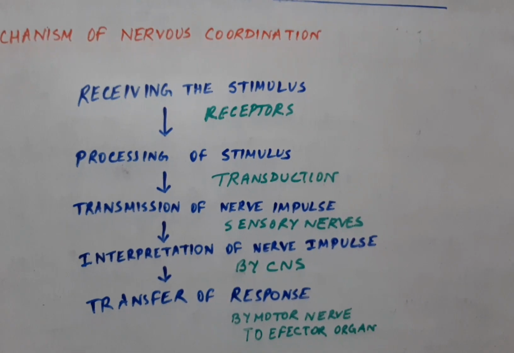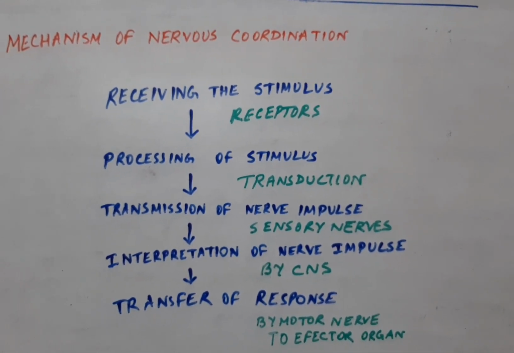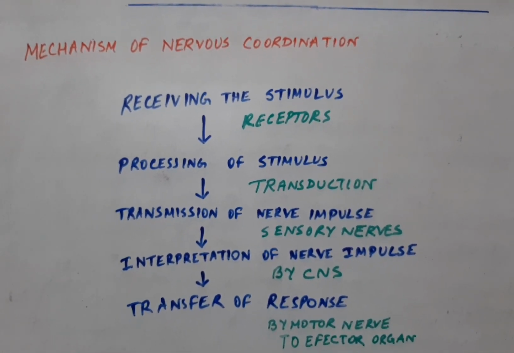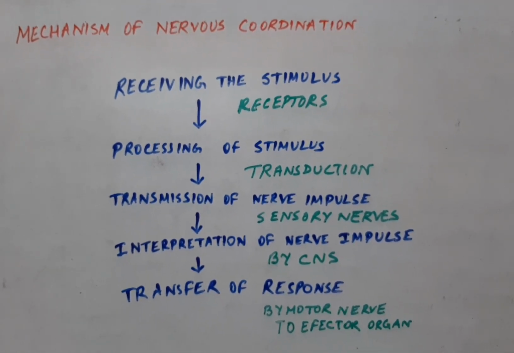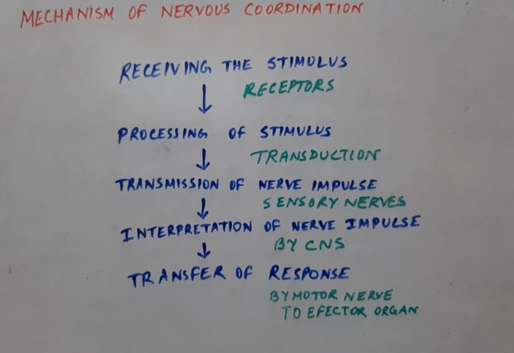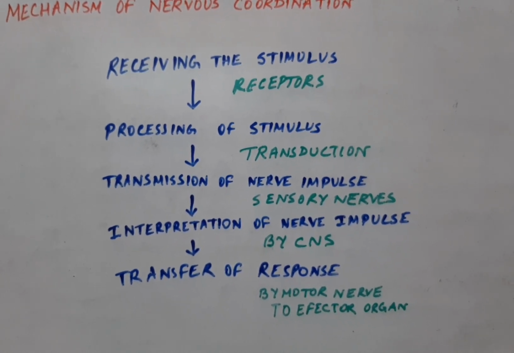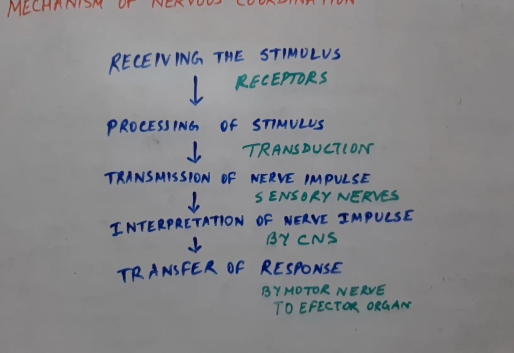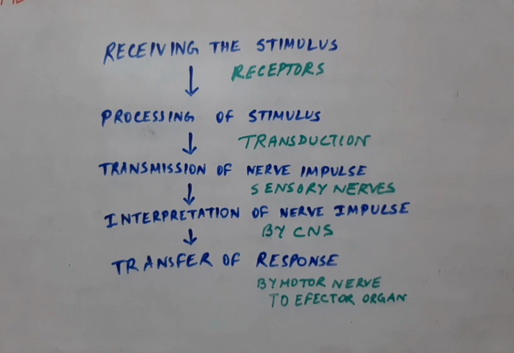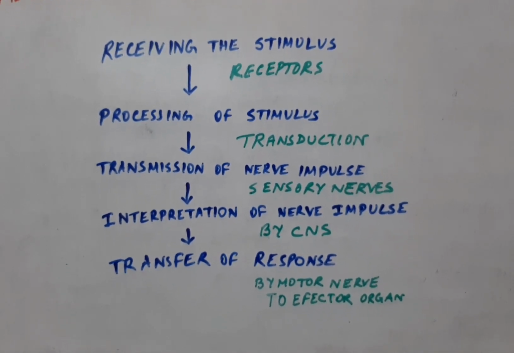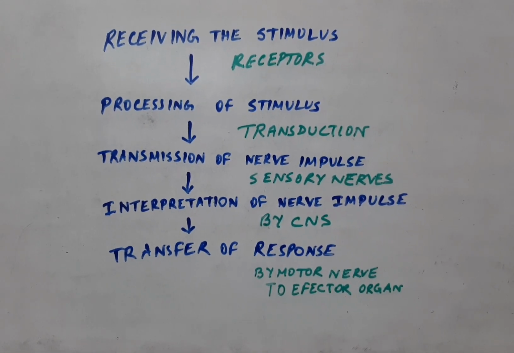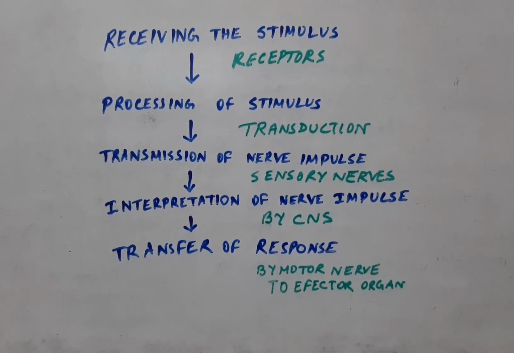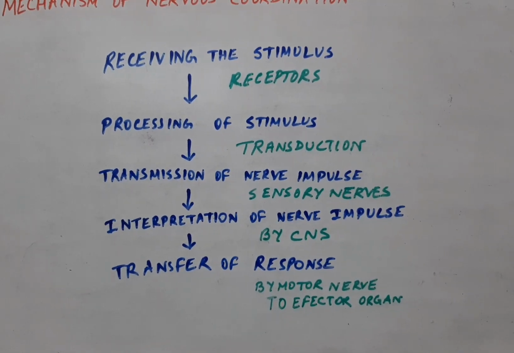You have to just remember this flow chart of how the mechanism of nervous coordination takes place in animals: receiving the stimulus, processing of the stimulus, transmission of nerve impulse by sensory nerve to the CNS, interpretation of this nerve impulse in the CNS, and then the transfer of the response by motor nerve to the effector organ. So this is the mechanism.